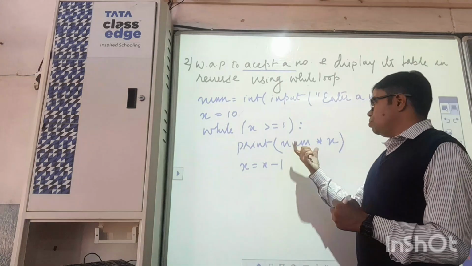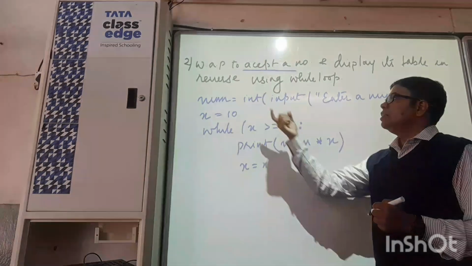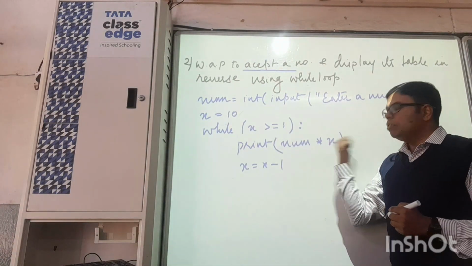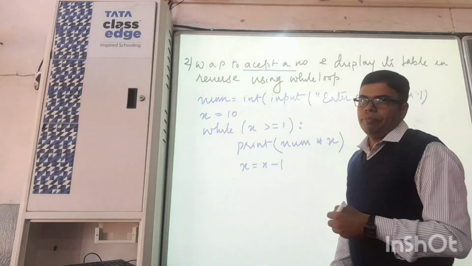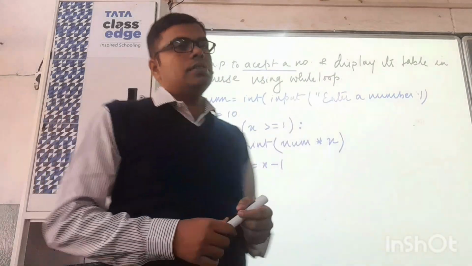So next time what should be displayed? num into x. That is num is 5 into 9, that is 45. Okay. That is it, to display the table in reverse.